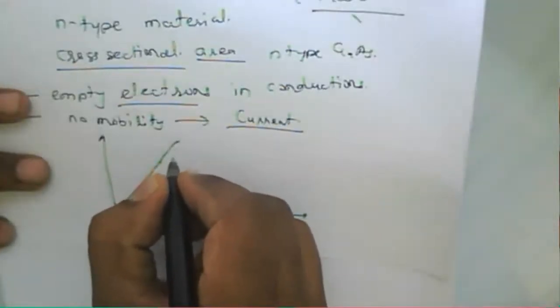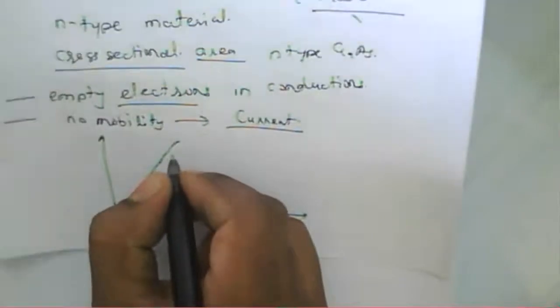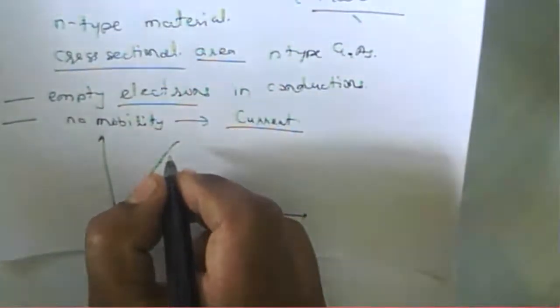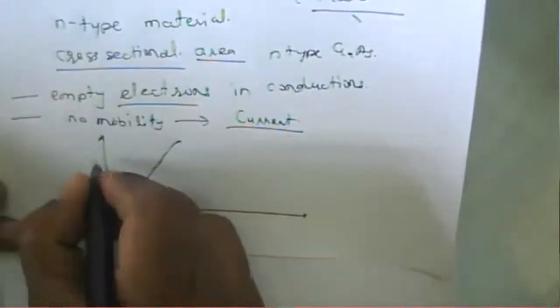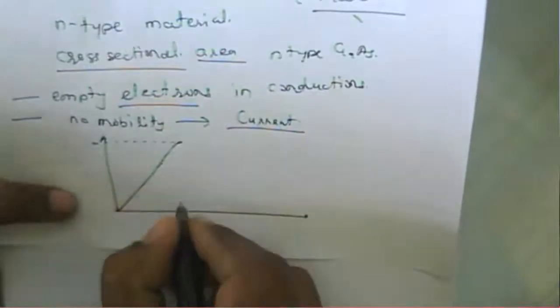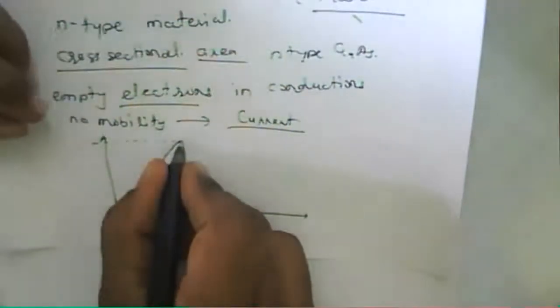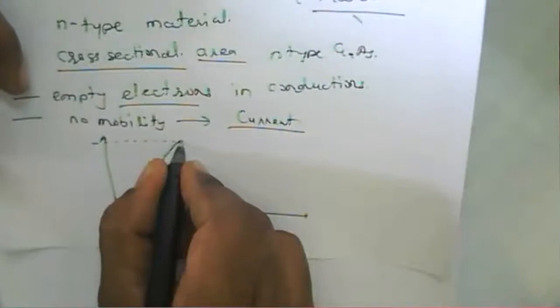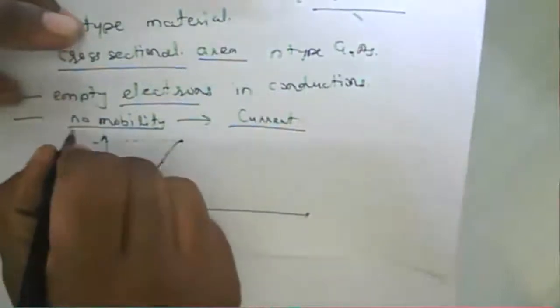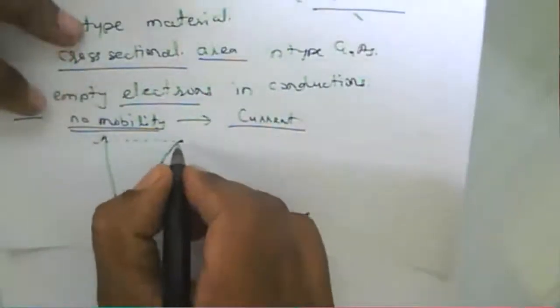The motion of that electron gives us the current. So when we apply the bias, current starts increasing, means electrons start moving. At some particular value of a voltage, the electron will not be moving there.